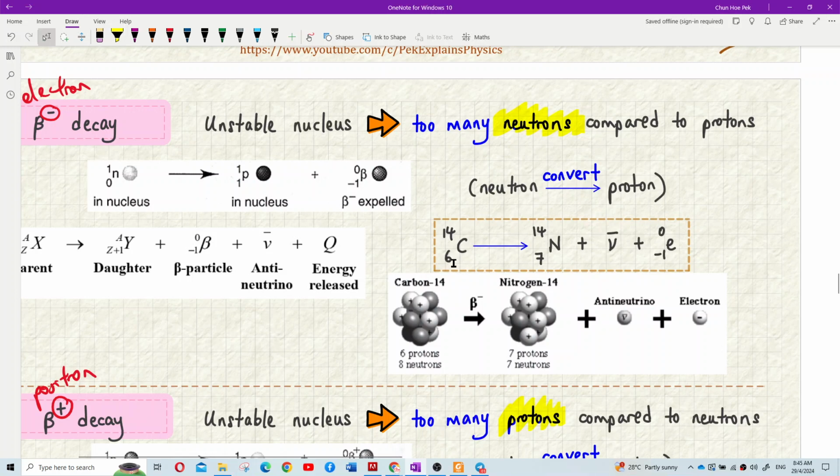So this one become 6 become 7. It's like 7 minus 1 you get 6. This one minus 1 because it is electron. Understand, class? Understand?